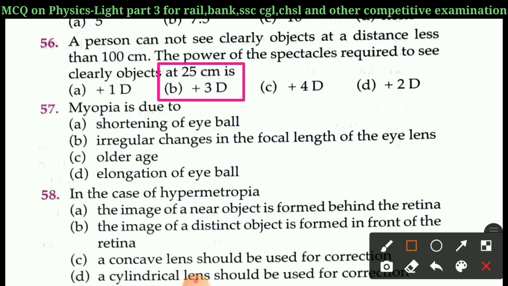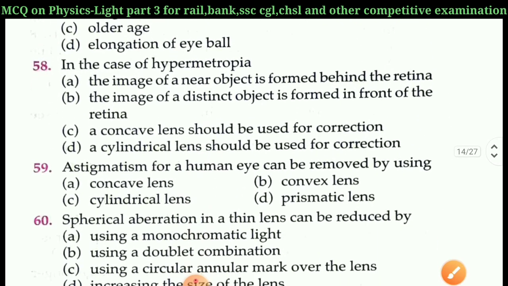Next question is question 57. Myopia is due to A, shortening of eyeball, B, irregular changes in the focal length of the eye lens, C, older age, D, elongation of the eyeball. Right answer of question 57 is option D, elongation of the eyeball.